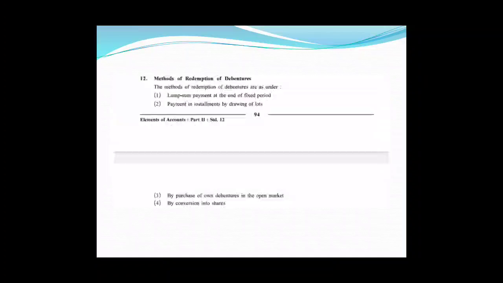Now friends, let us talk about the methods of redemption of debentures. There are 4 methods of redemption of debentures. One, lump sum payment at the end of the fixed period. Second, payment in installments by drawing of lots. Third, by purchase of own debentures in the open market. And fourth, by conversion into shares. In this video we will consider the first 2, that is lump sum payment at the end of the fixed period, and second, payment in installments by drawing of lots.